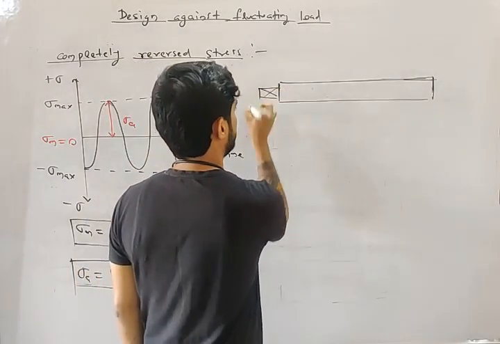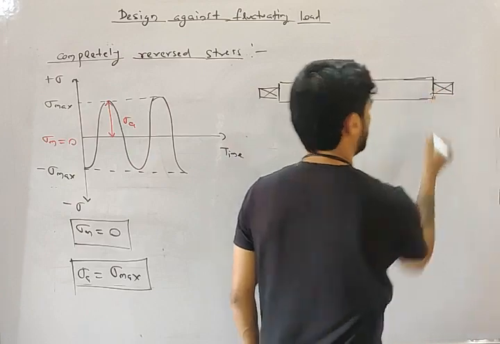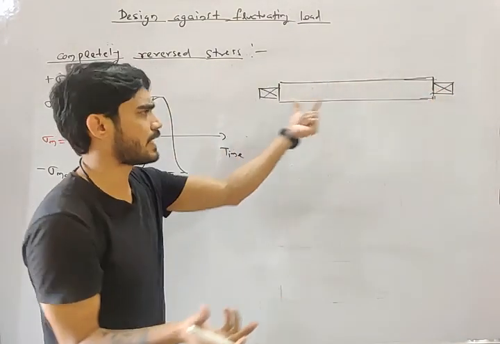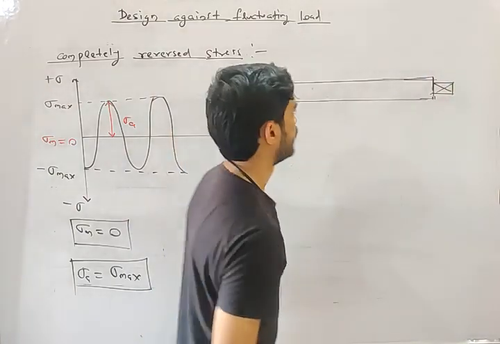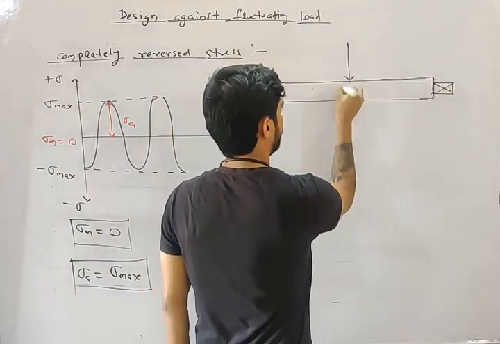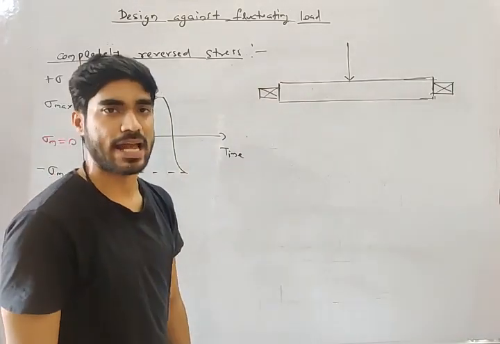Now, my friend, let's say these are the bearings. Bearings are supports. So let's say there is one bearing here, one bearing here. The axle is supported, and let's say there is a load acting on the axle.